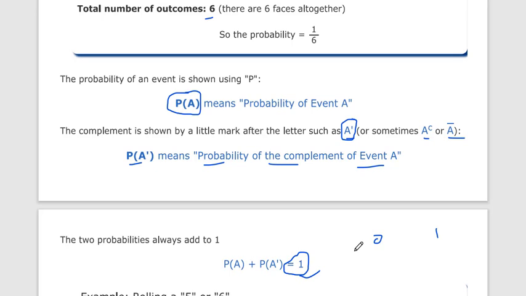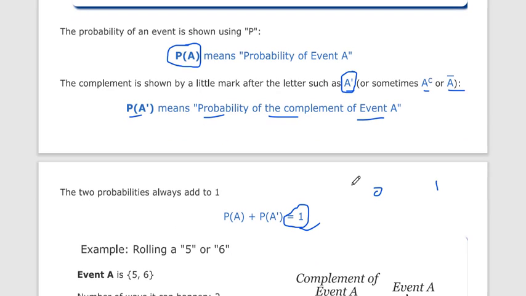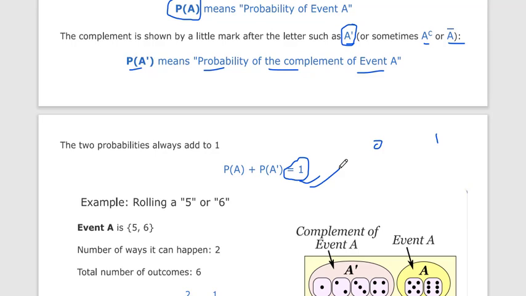Let's start with an example that can prove this formula.